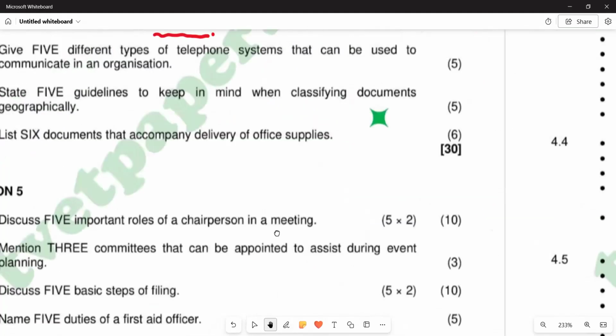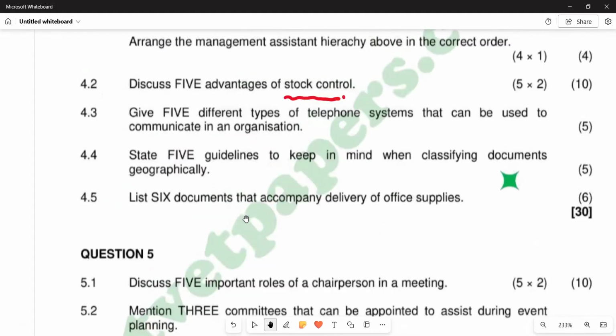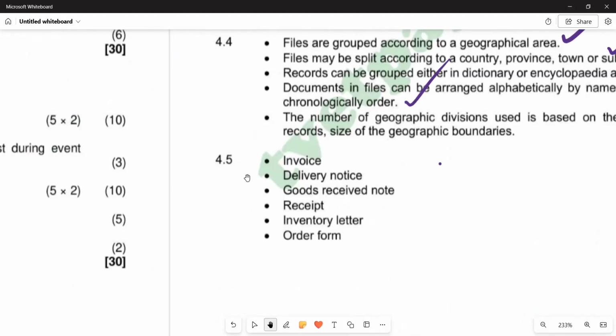Moving on to 4.5: list six documents that accompany delivery of office supplies. What are the documents that accompany delivery of office supplies? We have invoice, delivery notice, goods received notes, receipts, inventory letter, and order form. This becomes the last part that we have in terms of our question four.